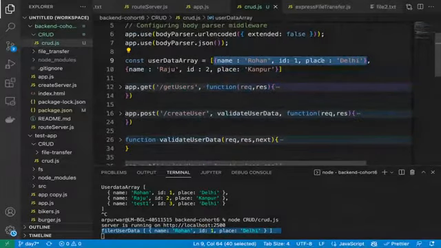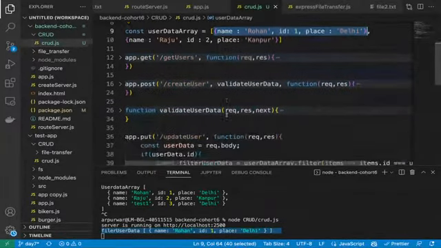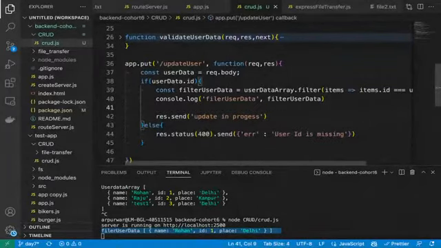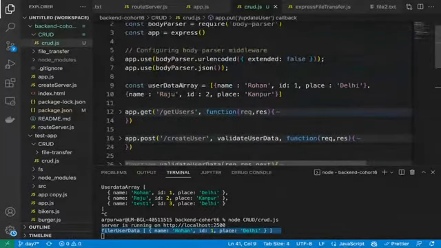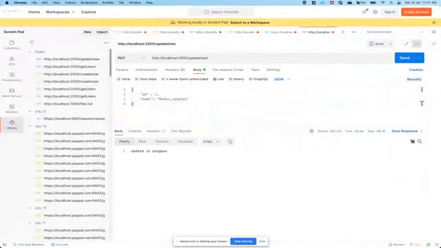Okay, so I'm just trying to understand how we can update this entry. The better way could be to create a new object or insert it. That's the first way: we create a new object with the same values, with the updated values, keep the remaining ones, and then update it. Or the second way could be, if we get the index, we can also update the value here. If I show you the other way, if we somehow get the index of that element from the user data array, let's take this example in the console.